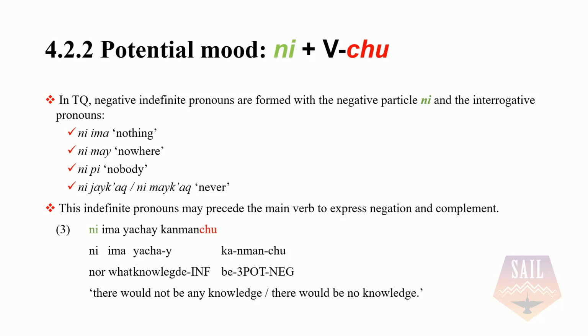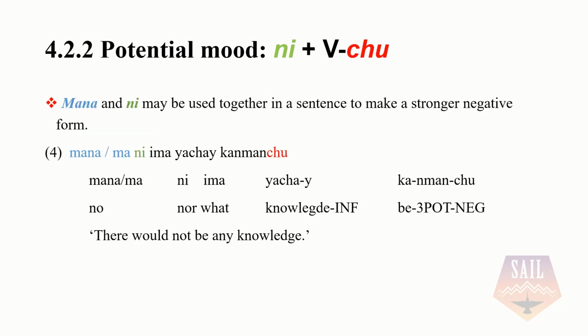Sometimes these negative indefinite pronouns are used before the main verb, like in the example, ni imayacha ikan manchu. Also, the negative form mana may precede those words in a sentence to make a stronger negative form, like mani mayacha ikan manchu.